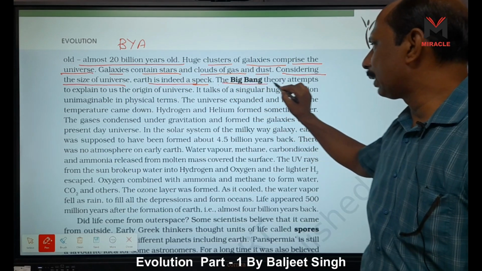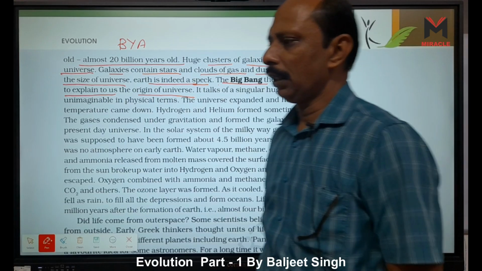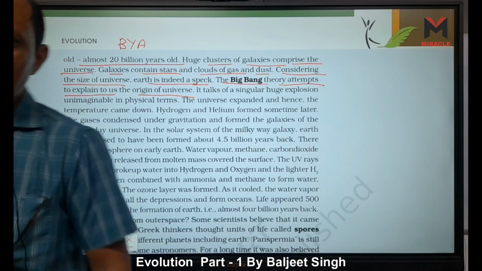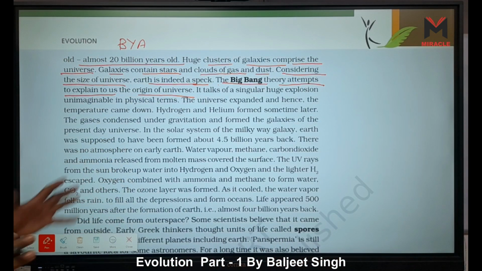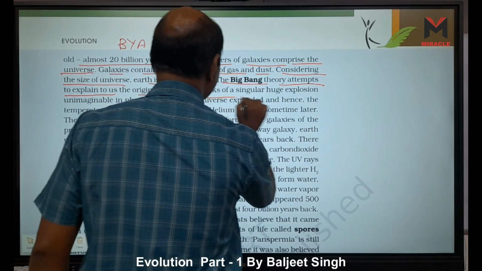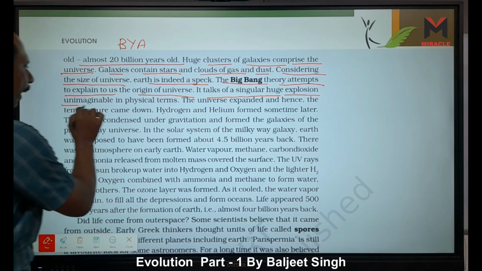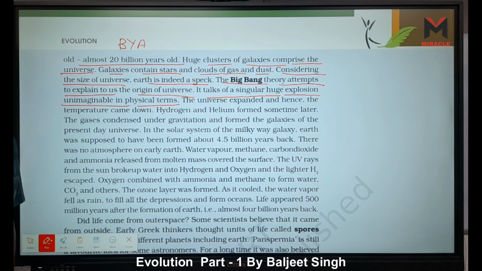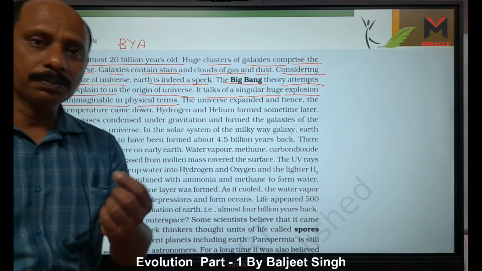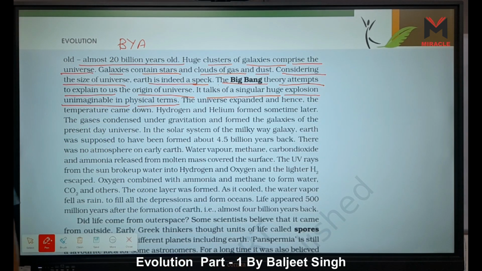The Big Bang theory attempts to explain the origin of the universe. Big Bang means an explosion, but this explosion, in which Earth is like a speck, is a singular huge explosion, unimaginable in physical terms. So we cannot imagine this in physical terms.